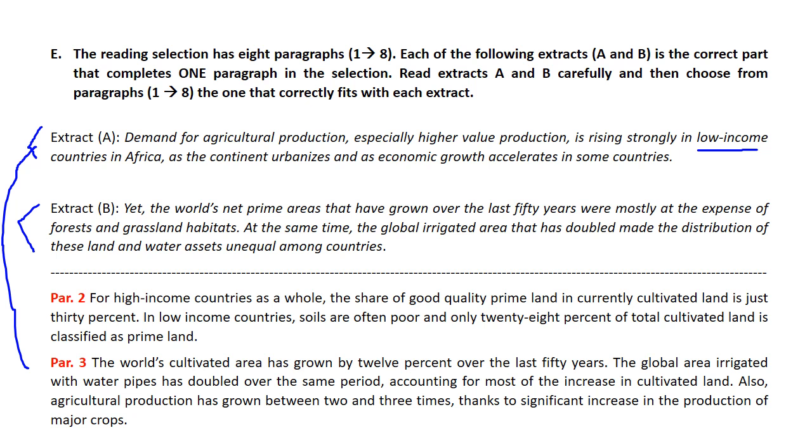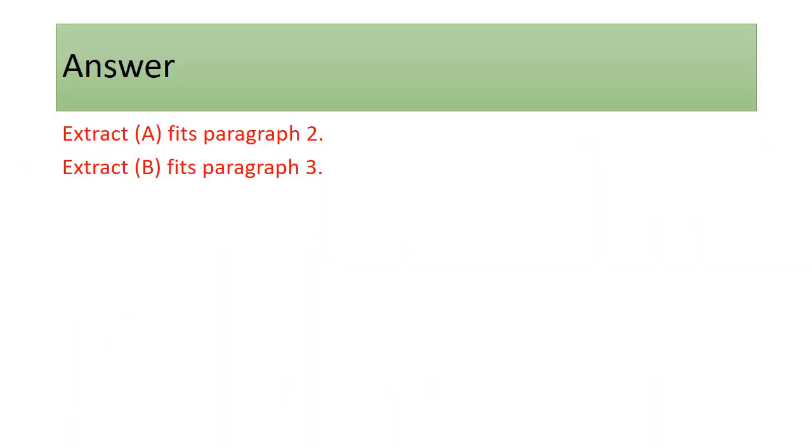And extract B, yet the world's net prime areas that have grown over the last years were mostly at the expense of forest and grassland habitats at the same time. The global irrigated area that has doubled made the distribution of these lands and water assets unequal among countries. Okay, so this is how we write it.